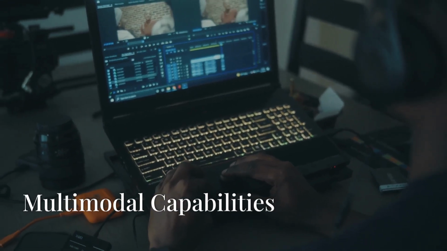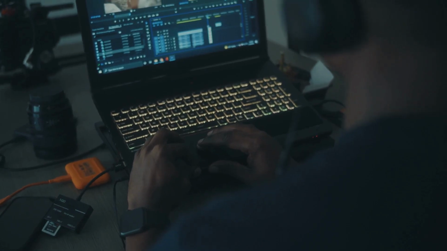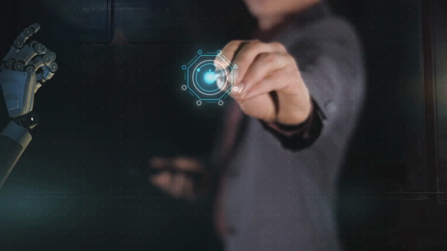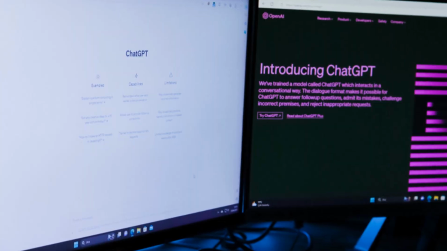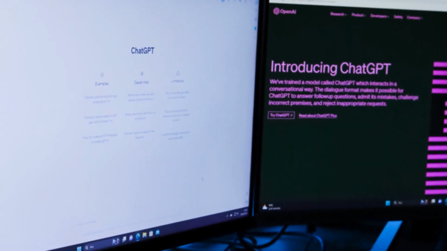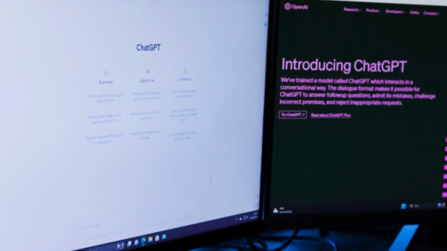ChatGPT Pro breaks free from the confines of text-based communication. It introduces groundbreaking multimodal capabilities, allowing users to interact with the AI in entirely new ways. One of the most exciting additions is the ability to upload and analyze images.